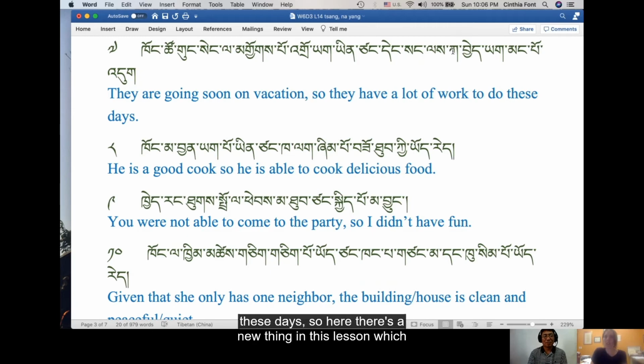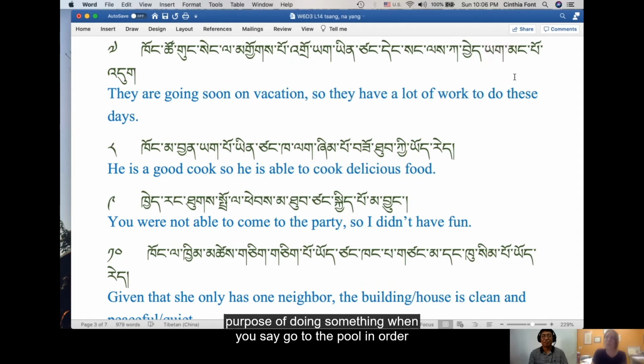So here, there's a new thing in this lesson, which we are previewing from the next lesson that you will have tomorrow. Leka cheya. This yak means work to do. This creates the infinitive of che. And it's similar to what we have seen with kar, remember? To go somewhere for the purpose of doing something.